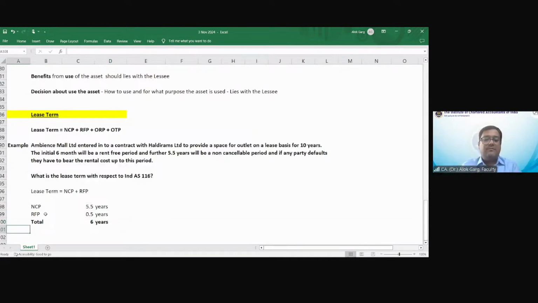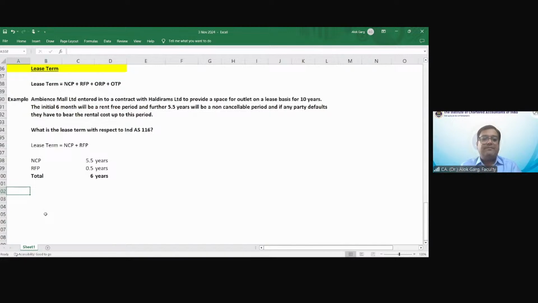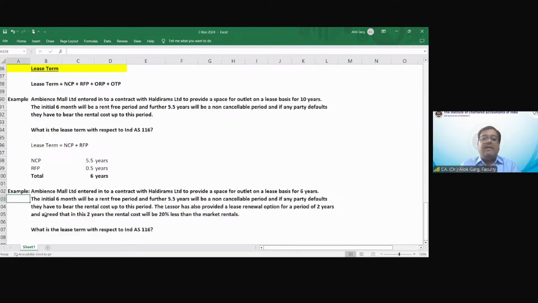Okay. The total is 6 years. Right. Now I am extending this example. Ambience Mall Limited entered into a contract with Haldiram for 10 years. The initial 6 month rent-free period, further 5.5 years will be a non-cancelable period.